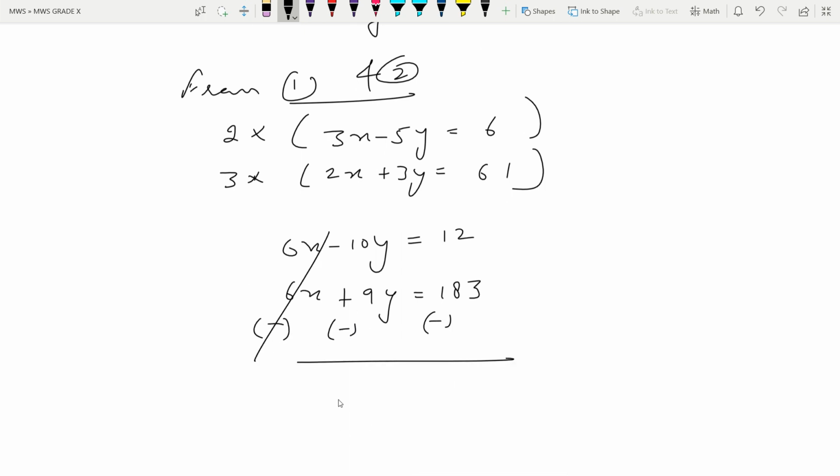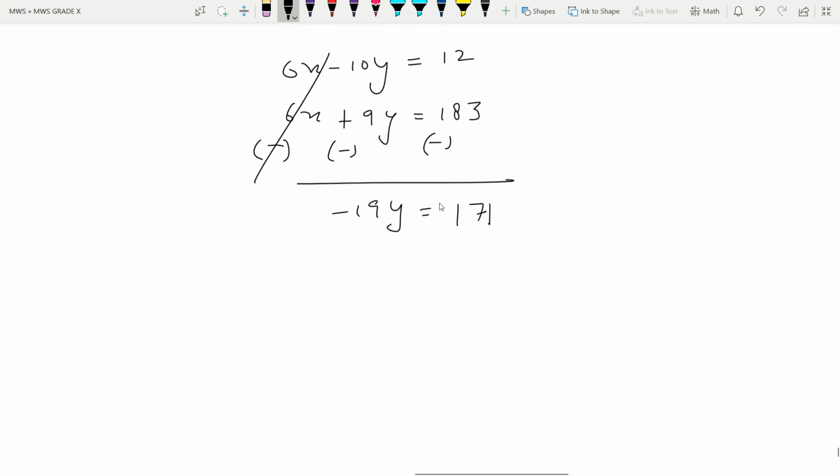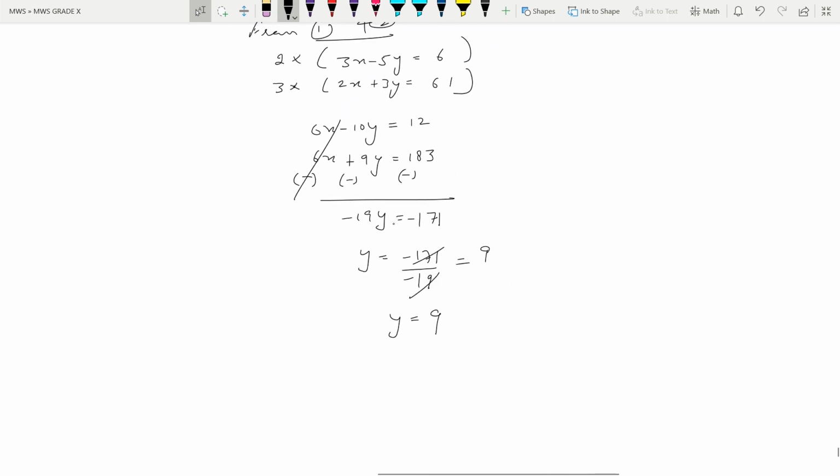6x cancels out, and here we got minus 19y is equal to minus 171. So y is equal to minus 171 upon minus 19, and 19 nines are 171, so y is equal to 9. This way we can take out the value of x also.